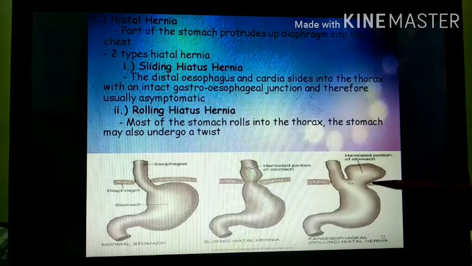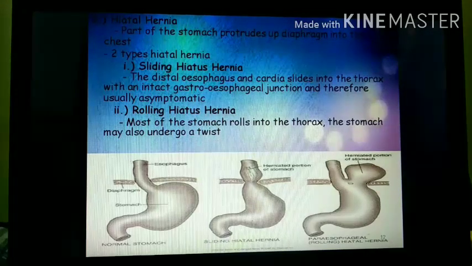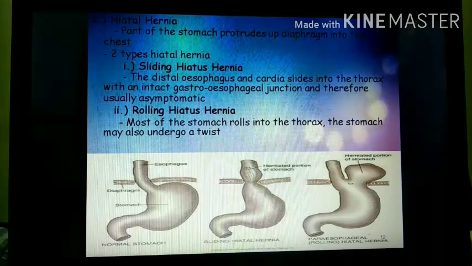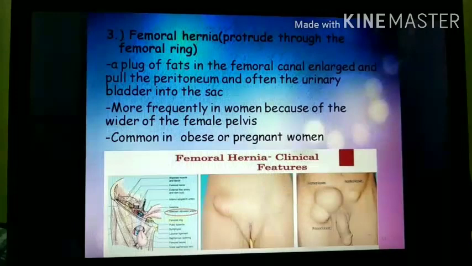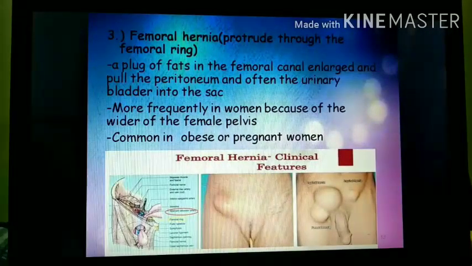In this, most of the stomach rolls up into the thorax and the stomach may also undergo a twist. This is the maximum part of the stomach which goes above the diaphragm, sorry. Next, third is femoral hernia.